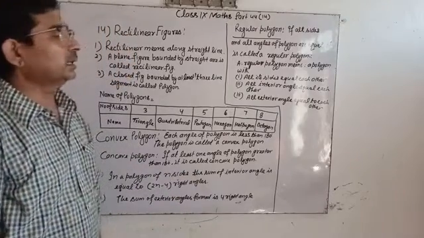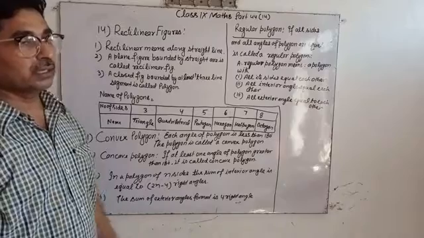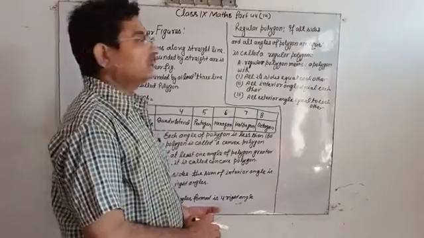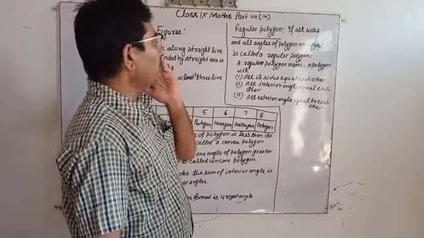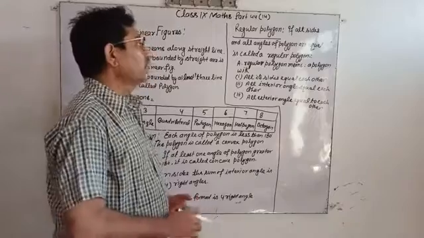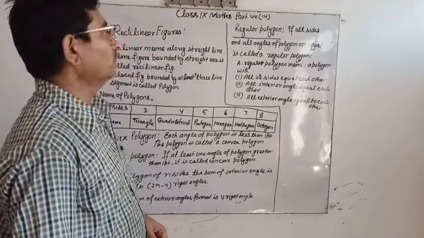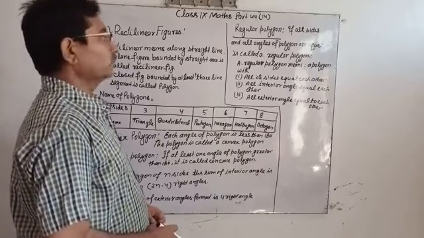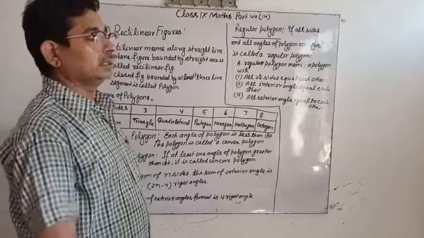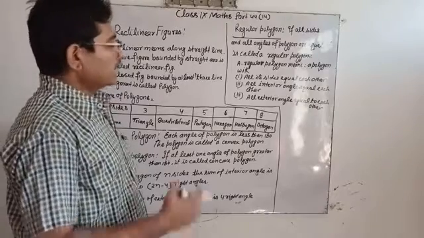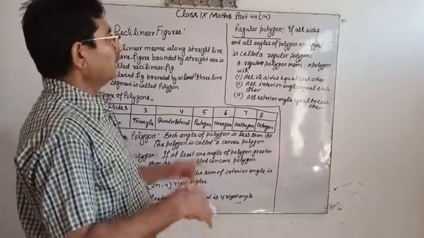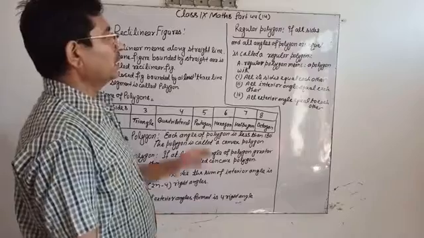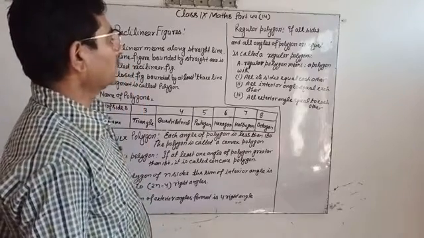Now come to the regular polygon. What do you mean by a regular polygon? A regular polygon means all sides and all angles of the polygon are equal. If all sides and all angles of a polygon are equal, it is called a regular polygon.